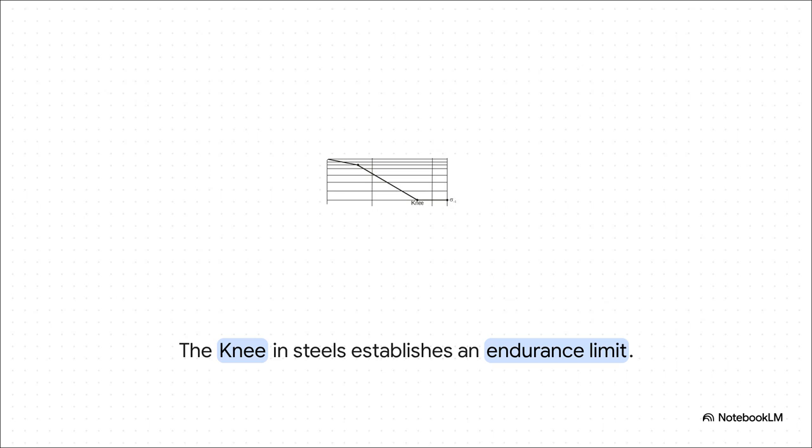If you look at the curve for ferrous metals like steel, you'll spot a distinct knee in the graph. At a certain point, usually around 1,000,000 cycles, the curve just flattens out entirely into a horizontal line. The stress level at that flat line is called the endurance limit. So the absolute game changer here is if you can design your component so the cyclic stress stays below that exact horizontal line, the steel will theoretically never fail from fatigue, literally infinite life.